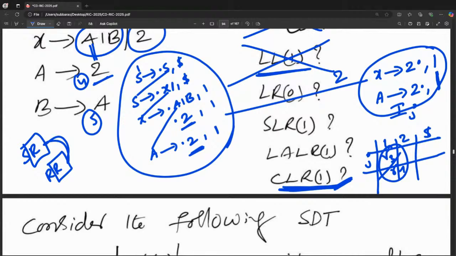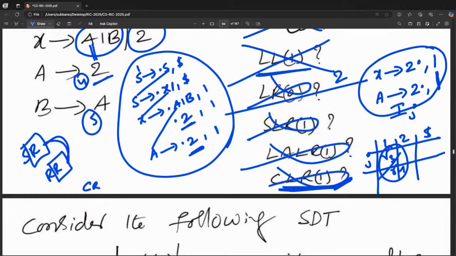You need not check further. SLR1 fails, LR0 fails, LALR1 fails, because CLR1 fails. So for this grammar, all parsers fail. CLR1 failing means all fail.